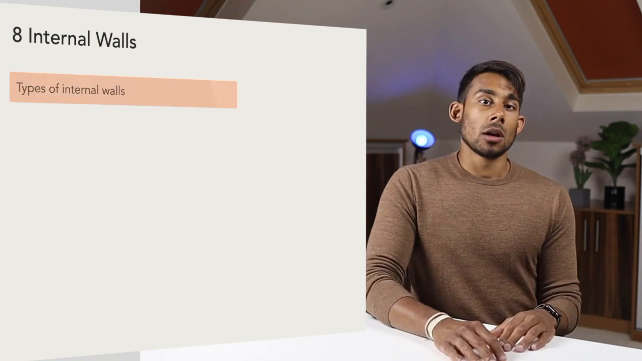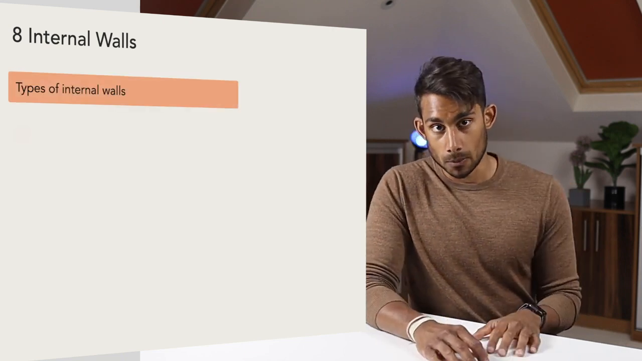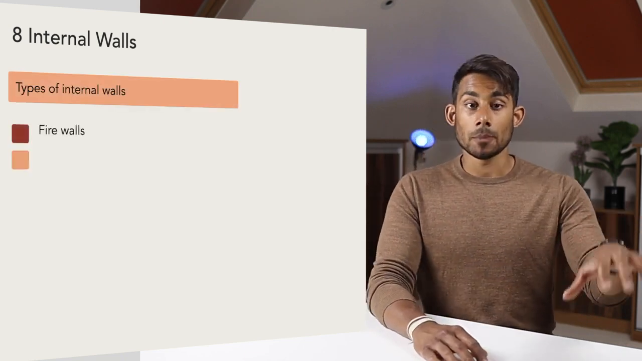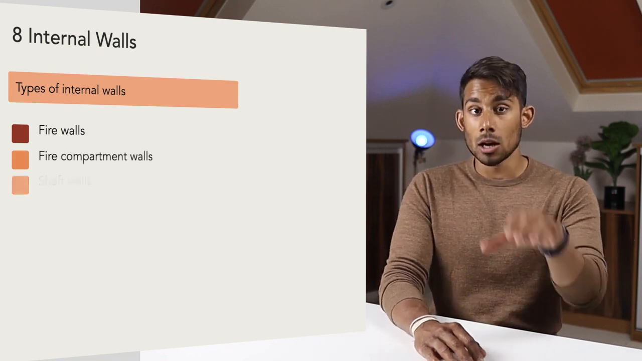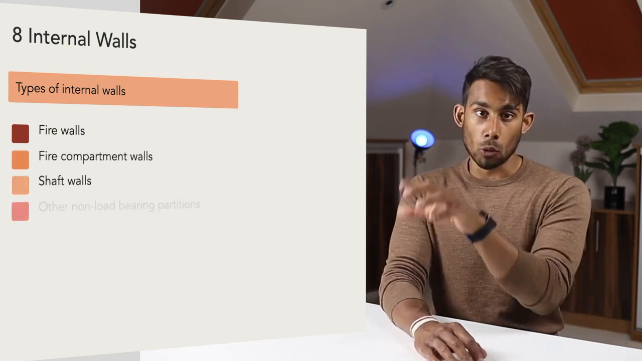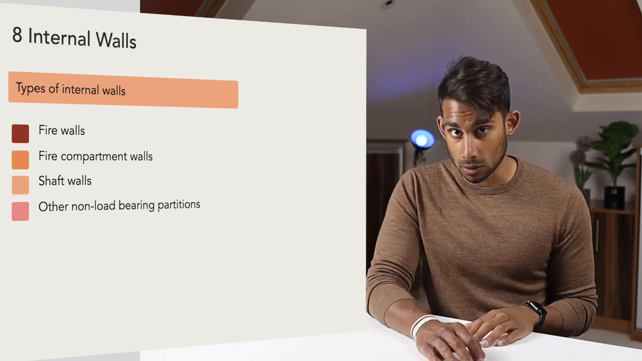Okay, let's move on. There are 4 types of interior walls. Number 1, you've got firewalls. Number 2, you've got fire compartment walls. 3, you've got shaft walls. And 4, you've got other non-load bearing partitions.